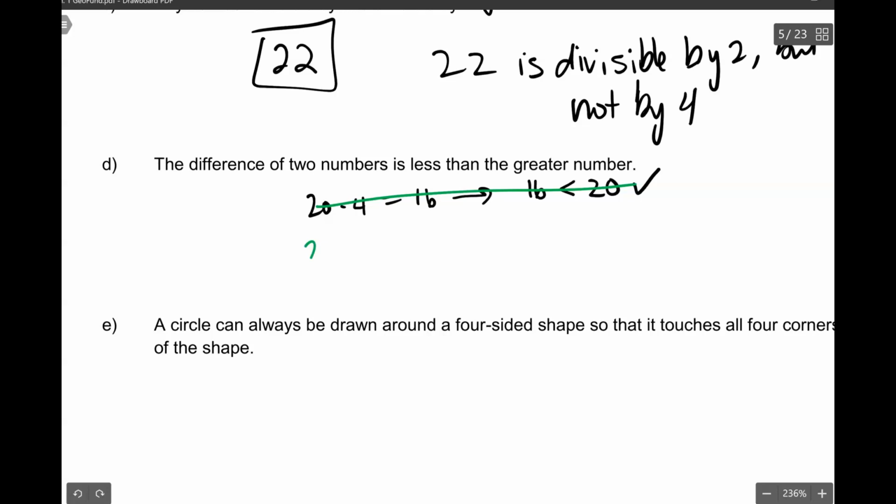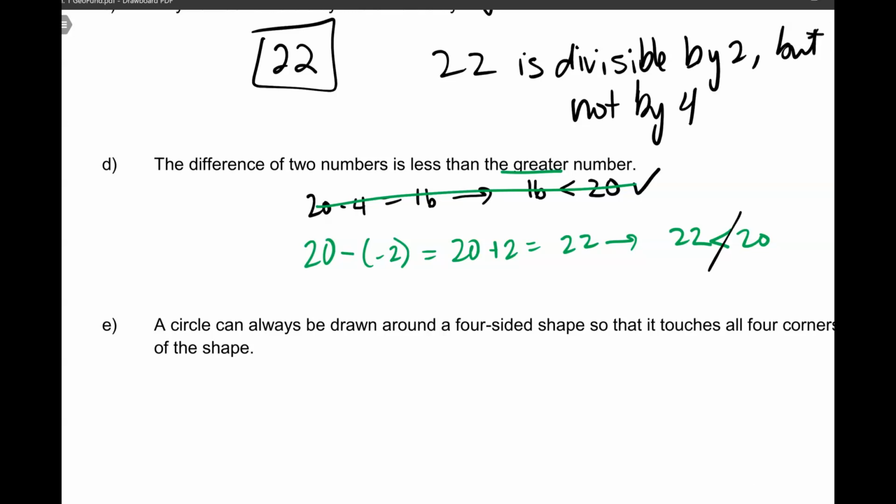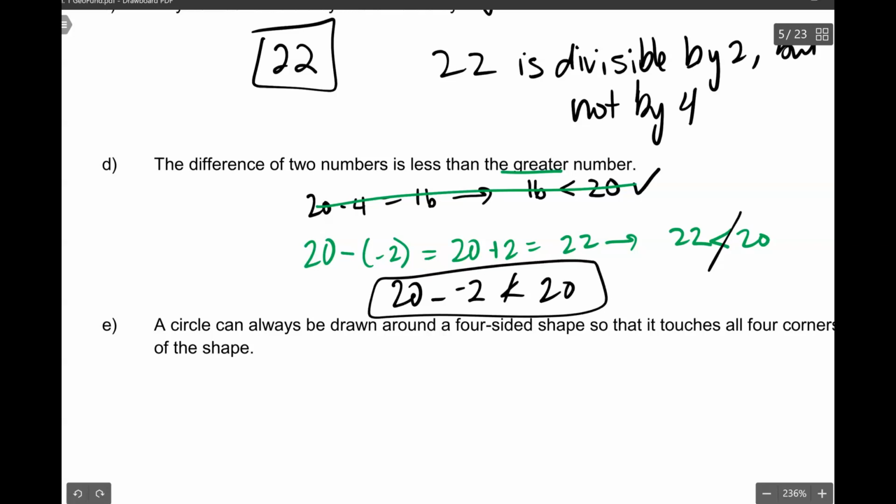How about we do 20 minus negative 2? This is the same thing as saying 20 plus 2, which is 22. So, is 22 less than the greater number of 20? No, it's not. 22 is not less than 20. Since that's not true, this would be a great counterexample. So 20 minus negative 2 is not less than the larger number, which is 20. So this is a great counterexample.